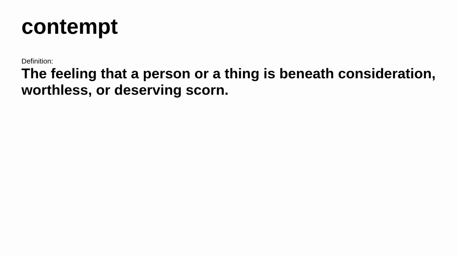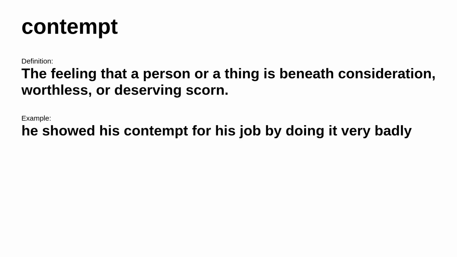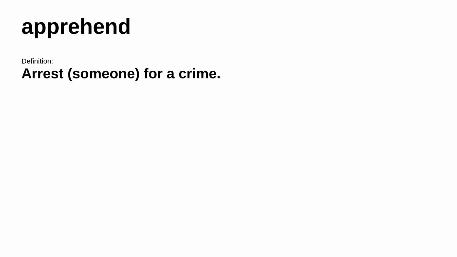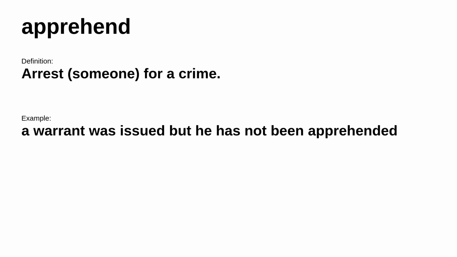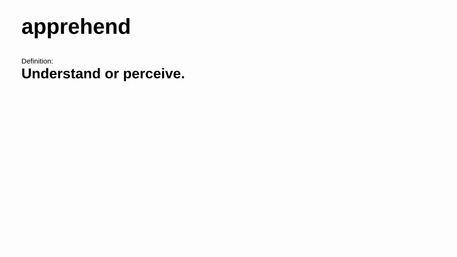The next word is contempt. It's defined as the feeling that a person or a thing is beneath consideration, worthless, or deserving scorn. For example, he showed his contempt for his job by doing it very badly. Up next, apprehend. It's defined as arrest someone for a crime. For example, a warrant was issued, but he has not been apprehended. However, in a different situation, it's defined as understand or perceive. For example, great art invites us to apprehend beauty.